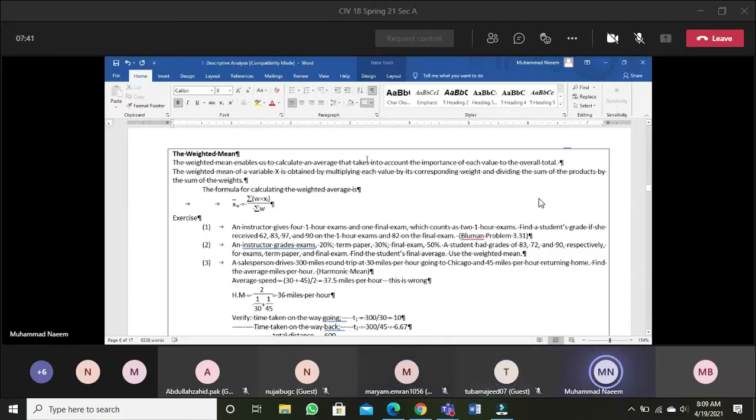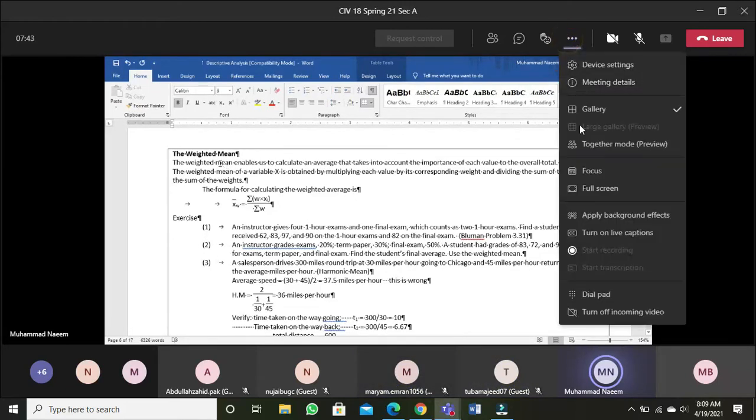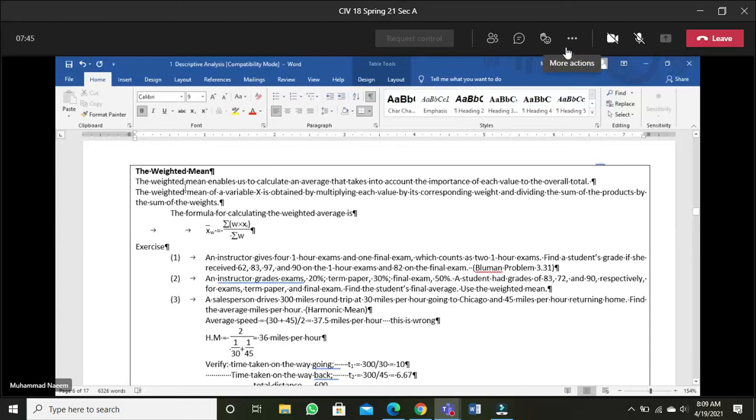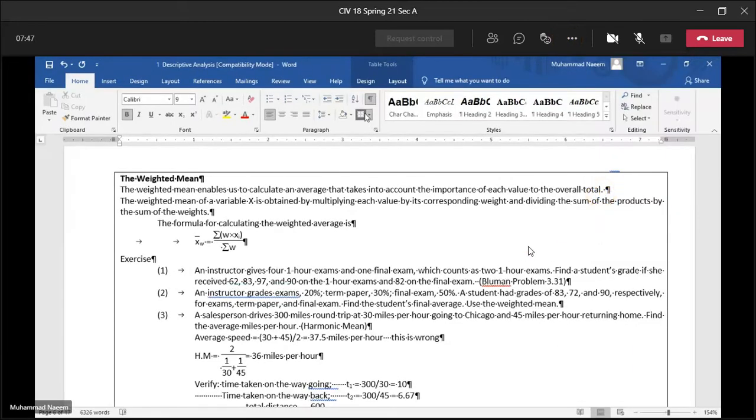Next, we have to start from here, weighted mean.